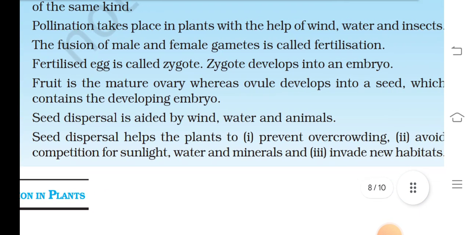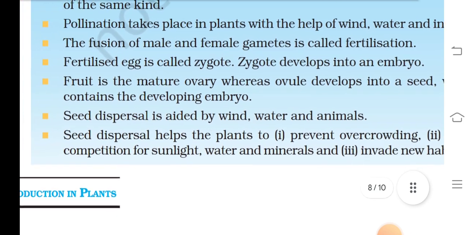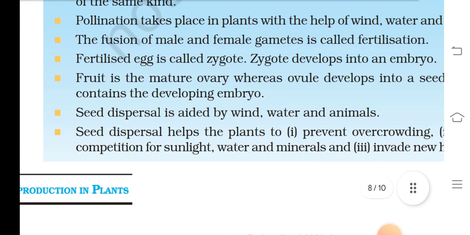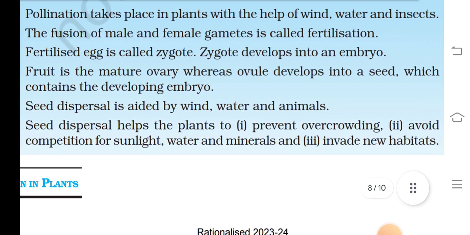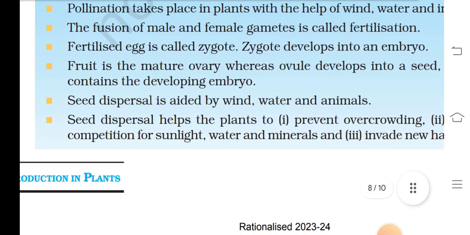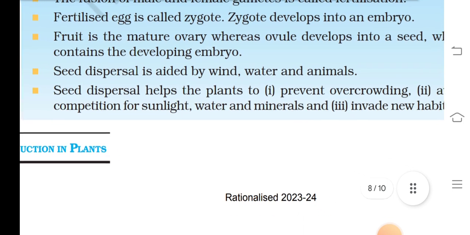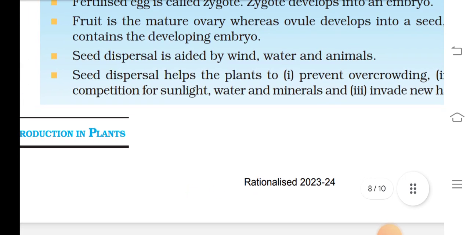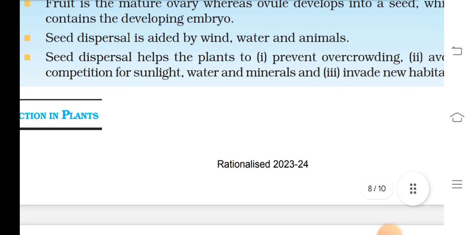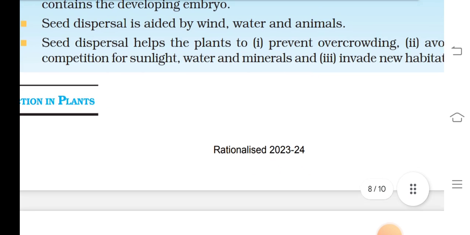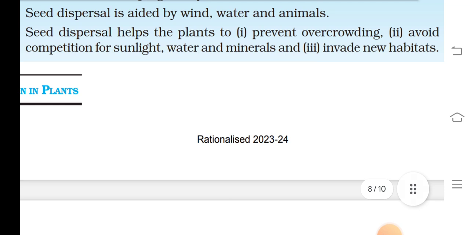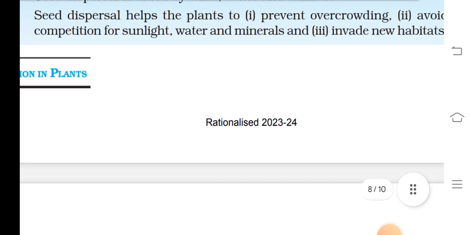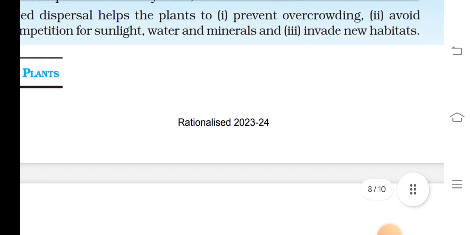Pollination takes place in plants with the help of wind, water and insects. The fusion of male and female gametes is called fertilization. The fertilized egg is called a zygote. The zygote develops into an embryo. The fruit is the mature ovary, and the ovule develops into a seed which contains the developing embryo. Seed dispersal is aided by wind, water and animals. Seed dispersal helps the plant by preventing overcrowding, avoiding competition for sunlight, water and minerals, and invading new habitats.